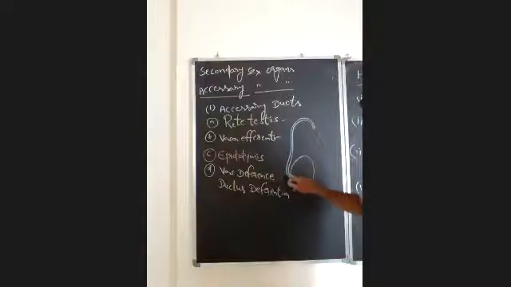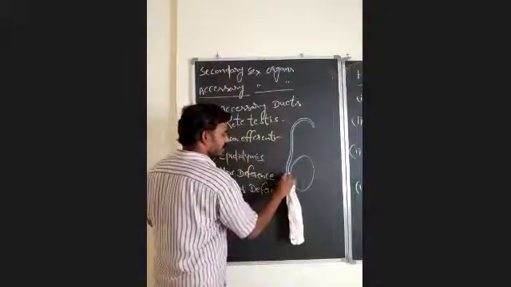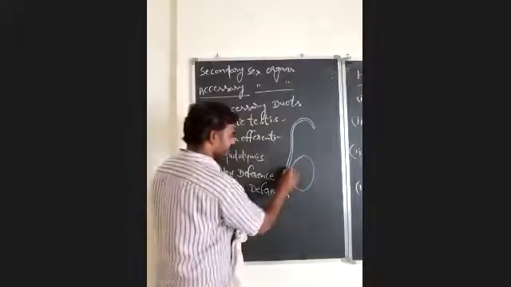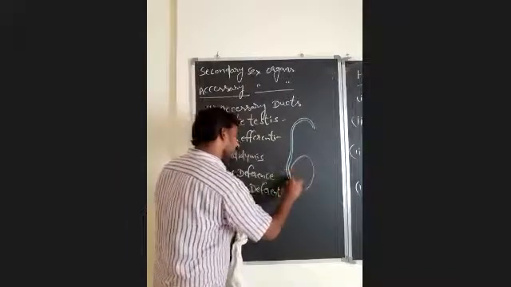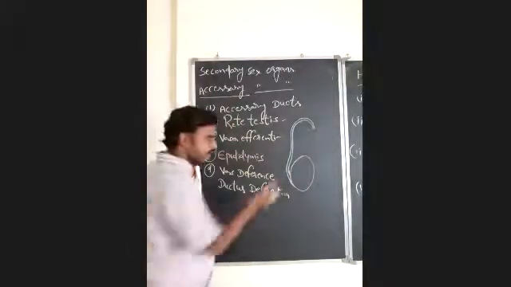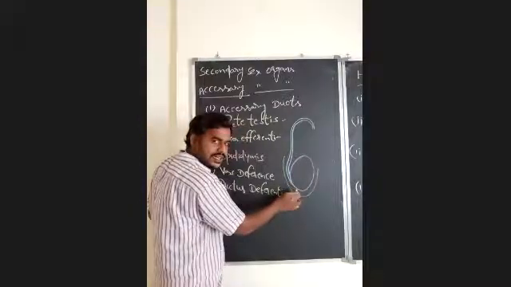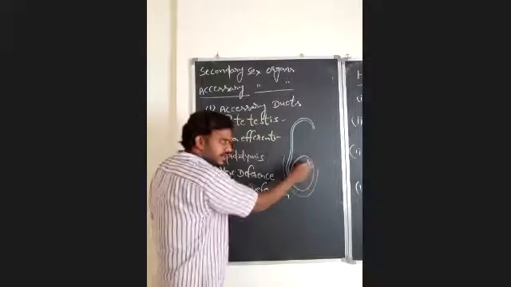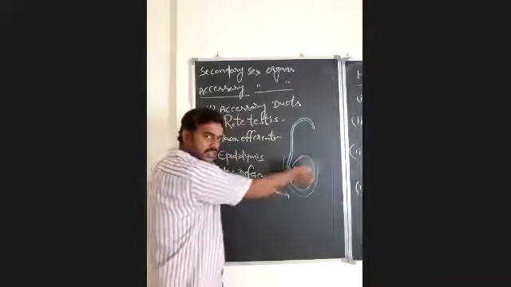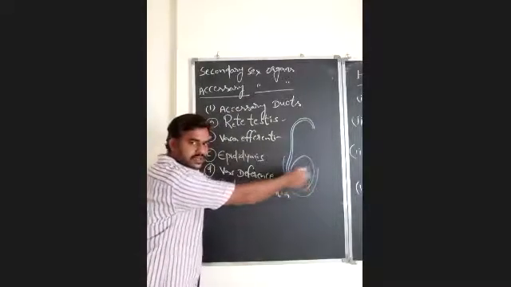See, this is the only accessory duct which arises from the scrotal sacs. The remaining accessory ducts are located in the scrotal sacs. Inside the scrotal sacs, only testes are located. If you observe here, rete testis is located inside the testis. The remaining vasa efferentia and epididymis are located inside the scrotal sac.